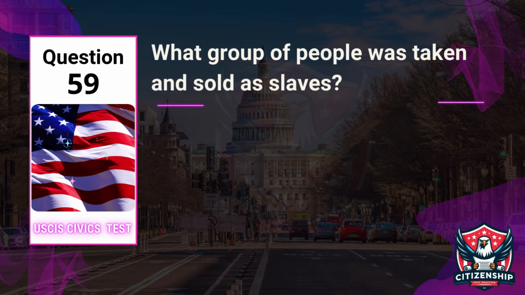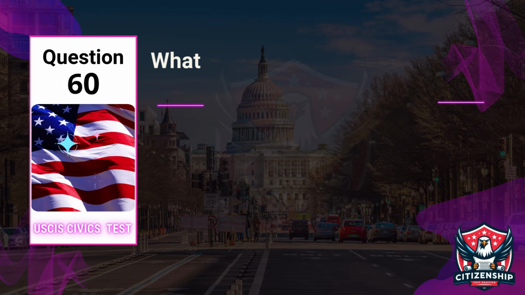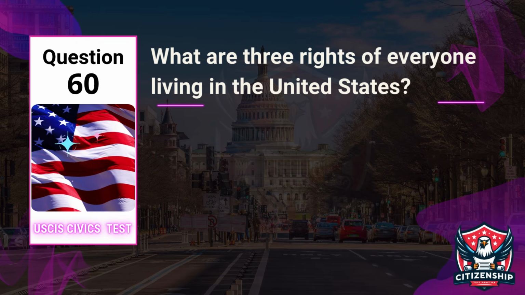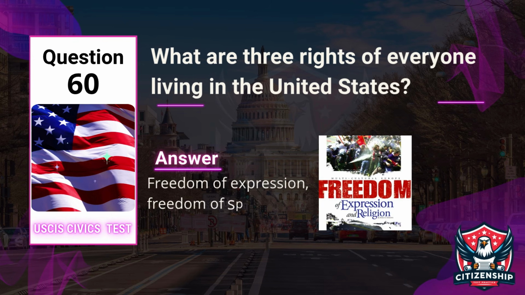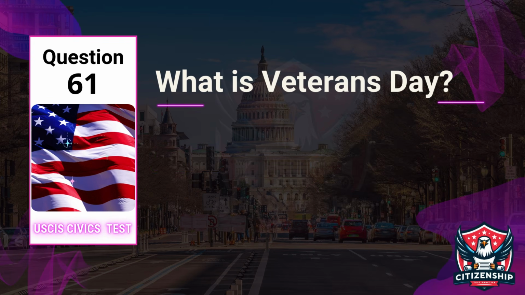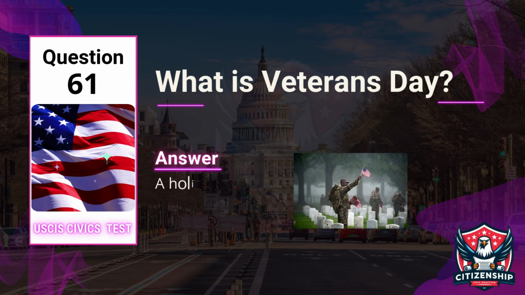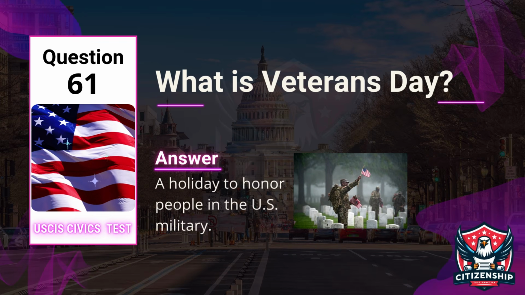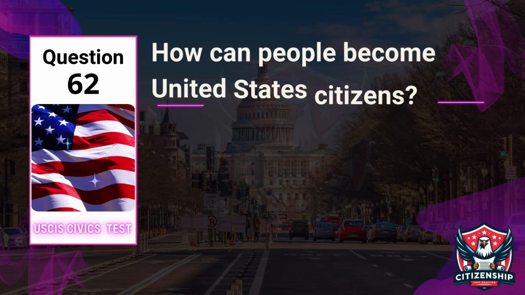Question 59. What group of people was taken and sold as slaves? Answer: Africans. Question 60. What are 3 rights of everyone living in the United States? Answer: freedom of expression, freedom of speech, and freedom of religion. Question 61. What is Veterans Day? Answer: a holiday to honor people in the U.S. military.